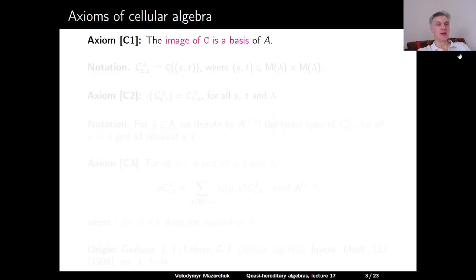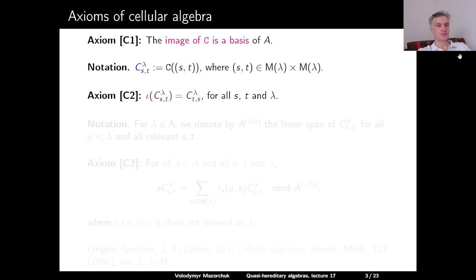Axiom 1. The image of C should be a basis of A. Notation: we denote by capital C upper lambda lower s comma t the image of C applied to the pair s comma t from M lambda times M lambda. Axiom 2. Iota of C upper lambda lower s comma t should be equal to C upper lambda lower t comma s for all s, t, and lambda.